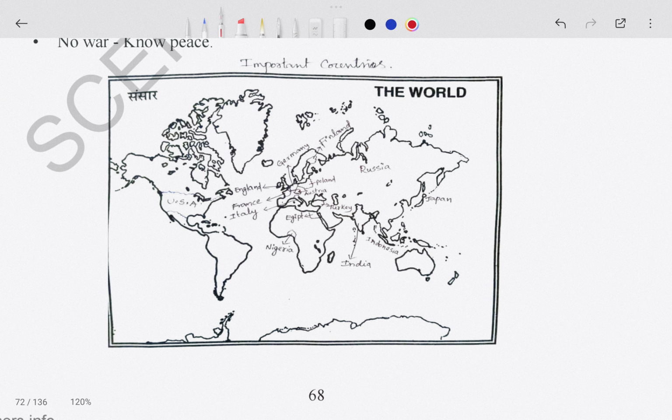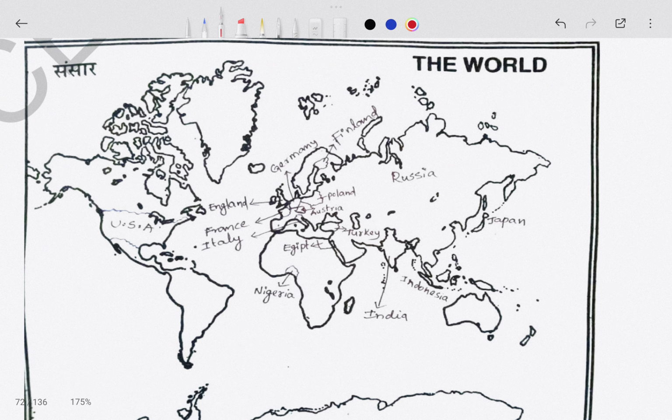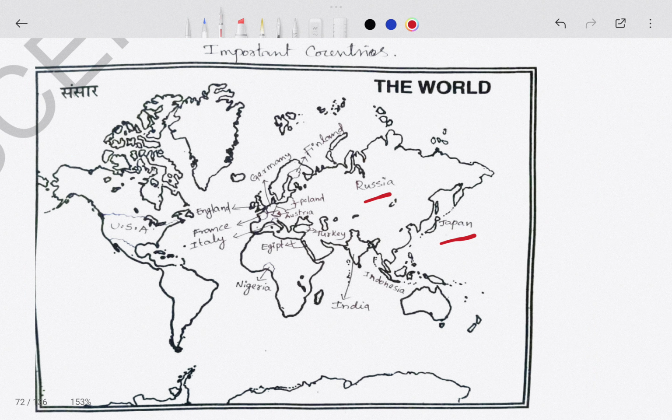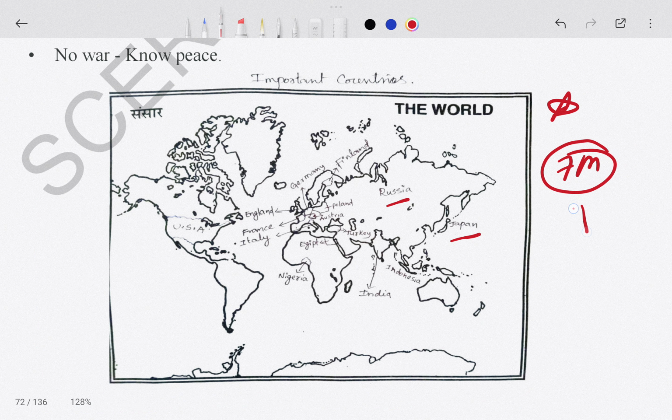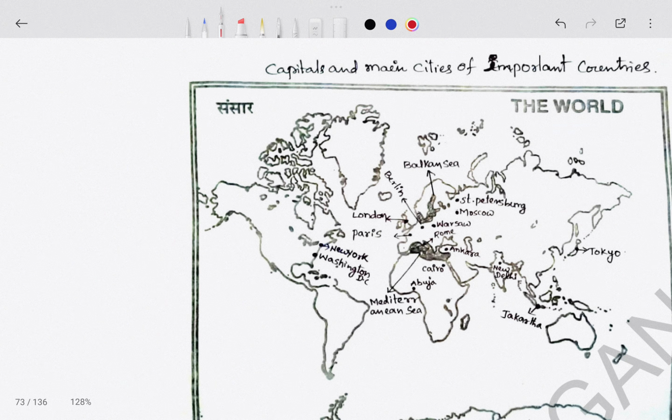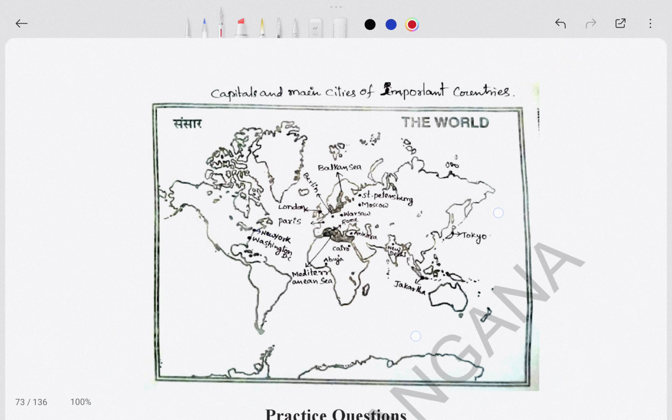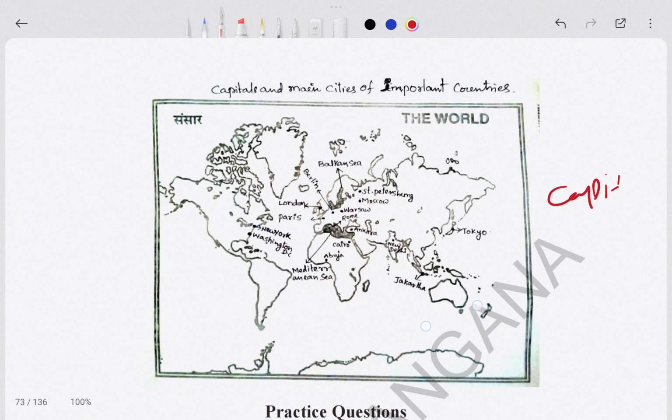Once you look at the maps, here it is talking about Japan, Russia, Poland, Australia. This map is important. If you practice this map, you will get 7 marks. Even if you don't get 7, 4 marks is confirmed, but 7 marks definitely. These are very important maps. This is a capital map, like Moscow and Tokyo, and you know about India. So this map is important.